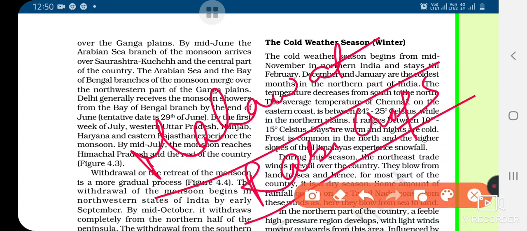The peninsular region does not have a well-defined cold season because we know in the peninsular region the temperature is almost the same throughout the year. This is just because of the moisture. There is hardly any noticeable seasonal change in temperature during winter, due to the moderating influence of the sea. That is why in the southern part of our country we observe very little variation in temperature. This is just because of the sea.